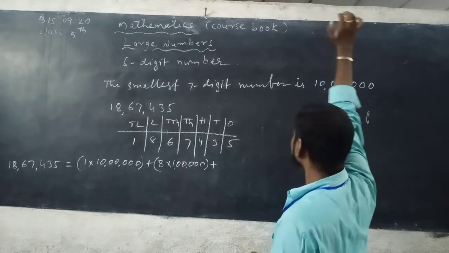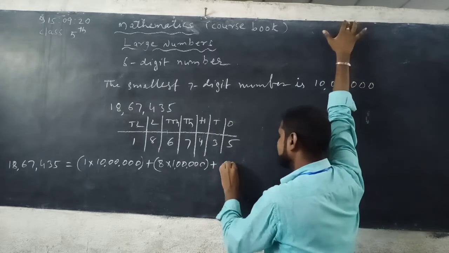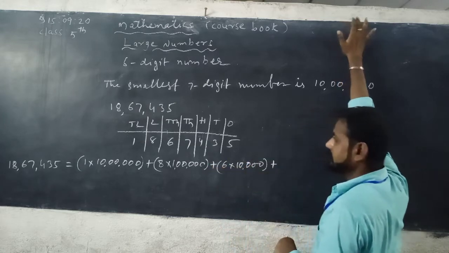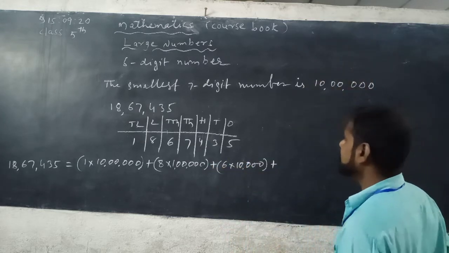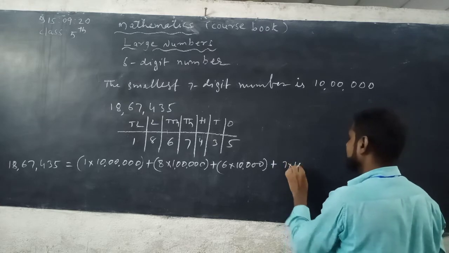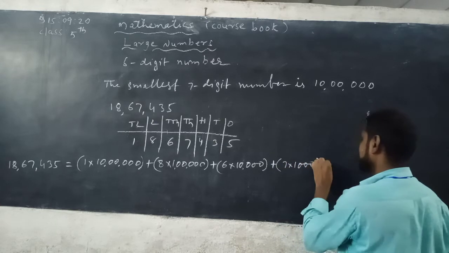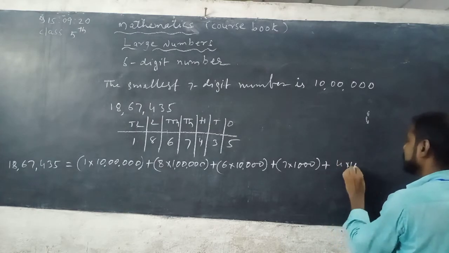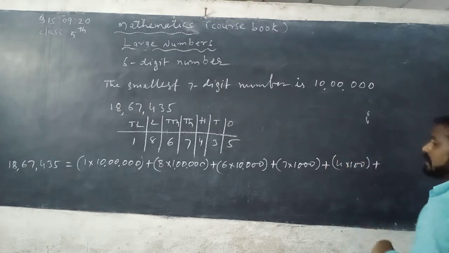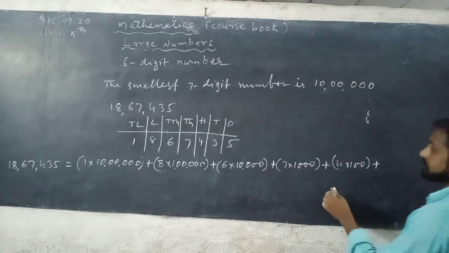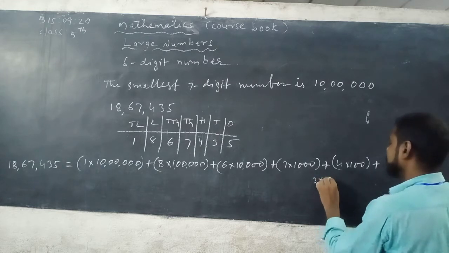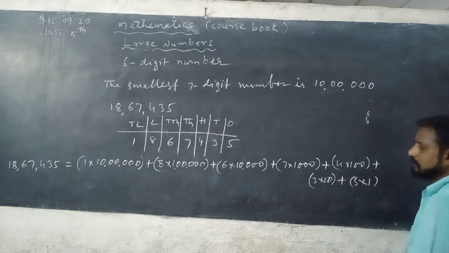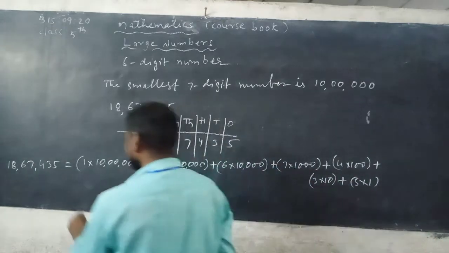Plus 6 is in the 10,000 place, 6 into 10,000. 7 is in the thousands place, 7 into 1,000. Plus 4 is in the hundreds place, 4 into 100. 3 is in the tens place, 3 into 10. Plus 5 is in the ones place, 5 into 1.